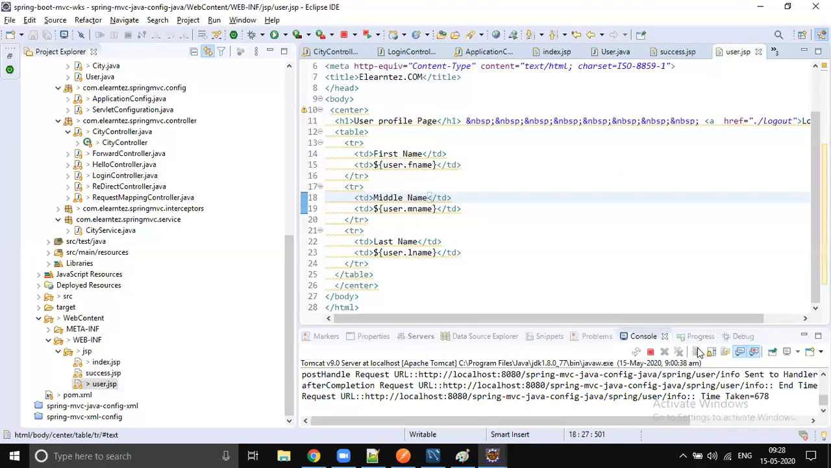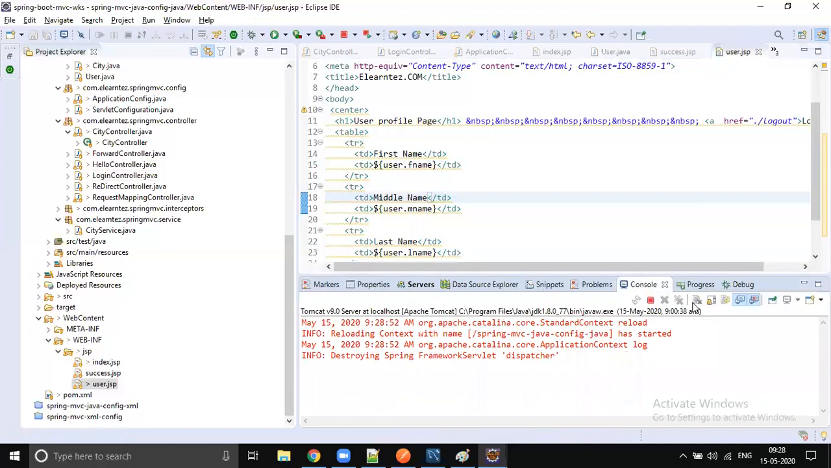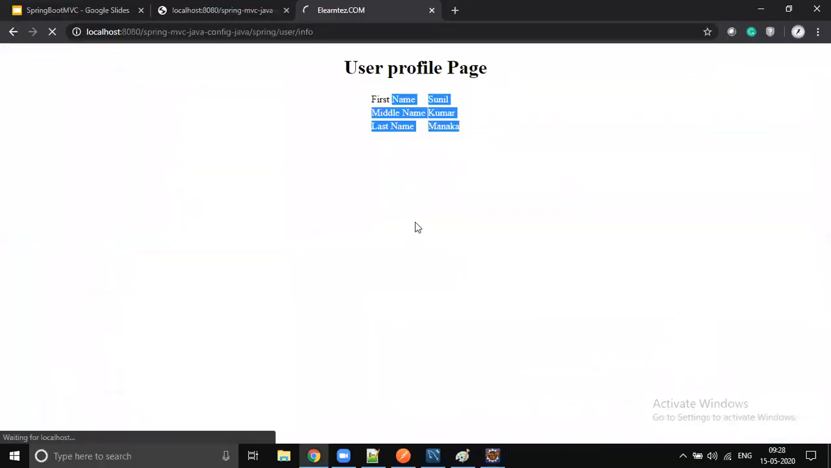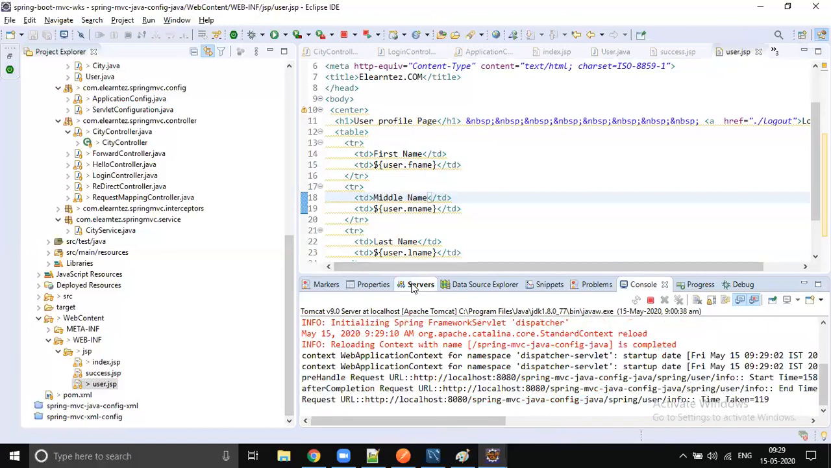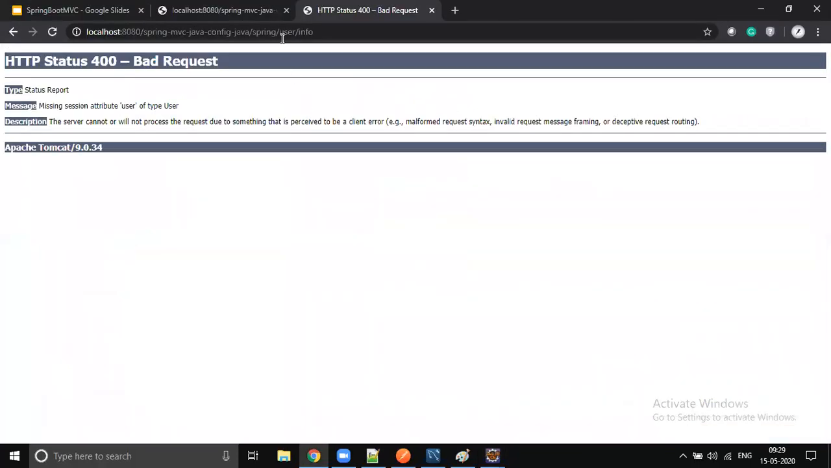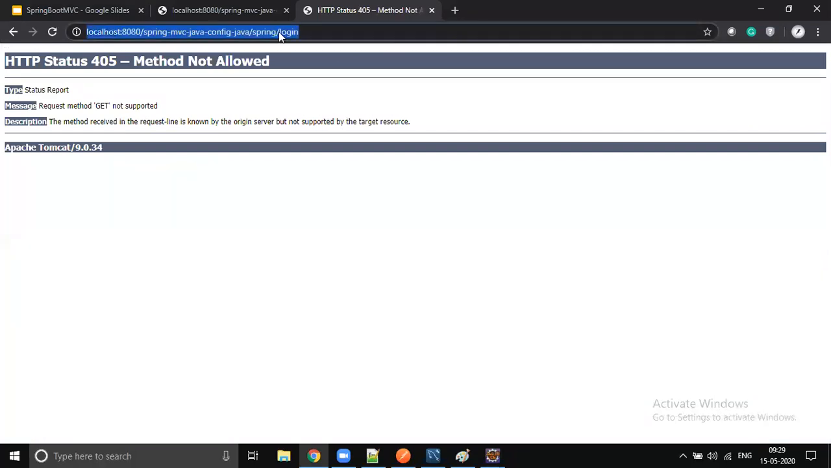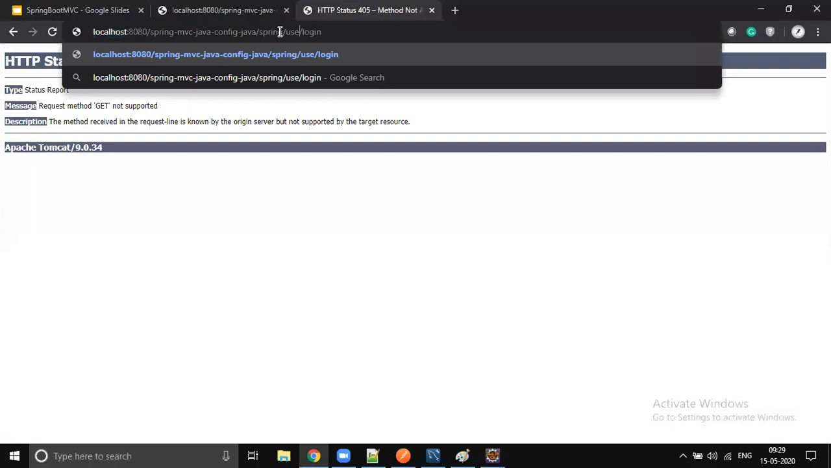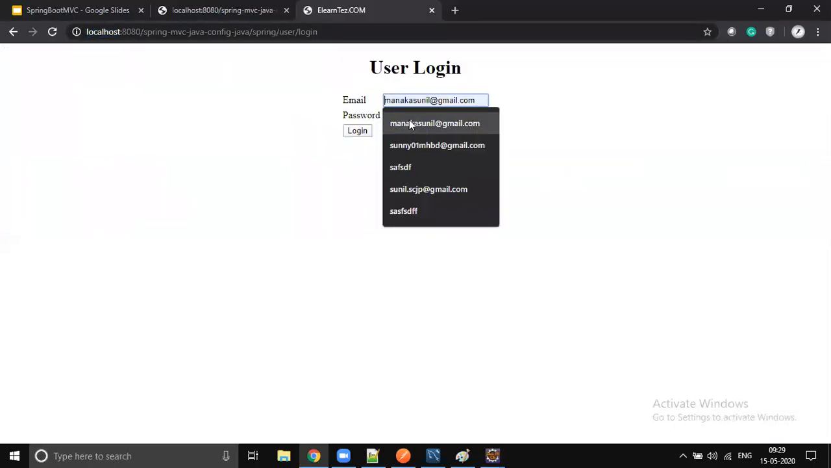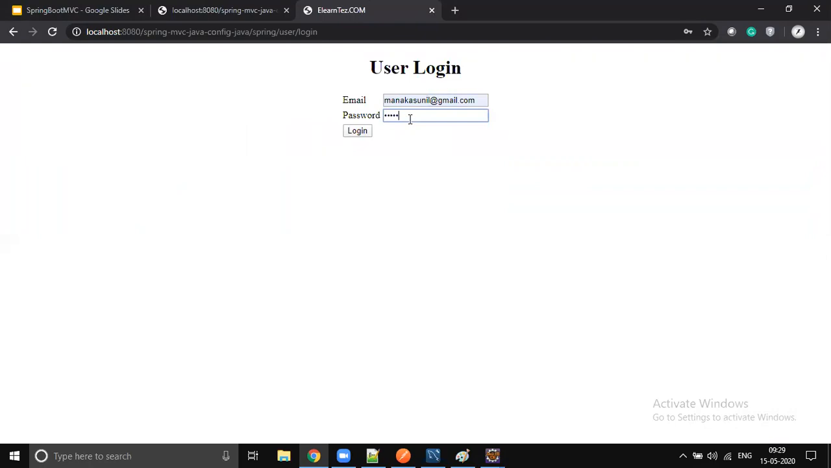Just save all this. Okay, so server restarted. Now let's refresh. The server restarted, so the session would have been lost. That's why we got this error, bad request, right? So let's go back to login. We come to users, login. First we go to the login screen. Let's enter valid data, ABC at 123, and login.